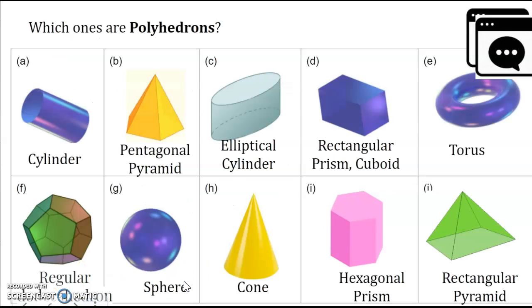Okay, all right. So which ones are polyhedrons from the examples that we saw? Well, remember we wanted straight edges, vertices, and flat surfaces. Which ones would that be?